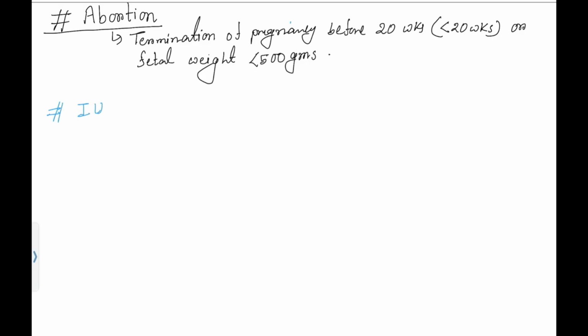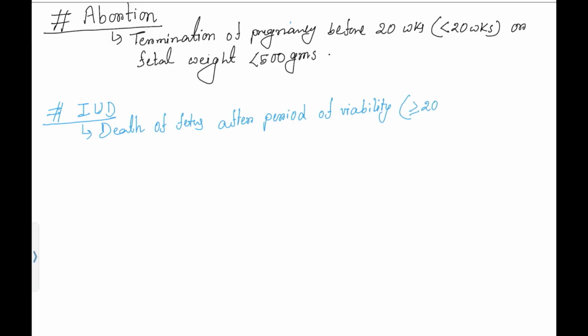Now the second thing, let's learn about IUD, intrauterine death. What is intrauterine death? If death of the fetus occurs after the period of viability, we will call it intrauterine death. So after the age of viability, meaning more than or equal to 20 weeks, but before birth.